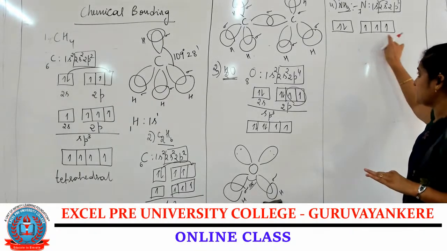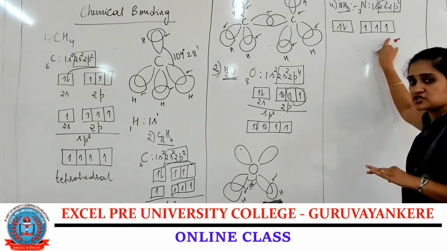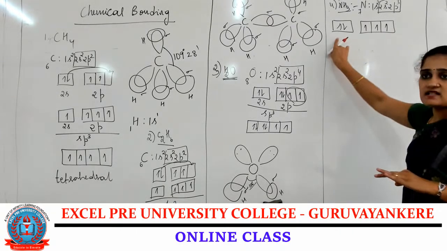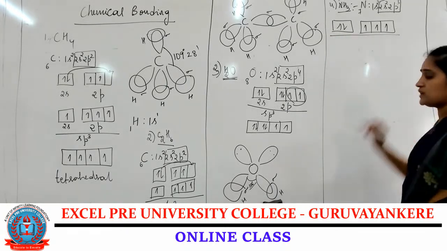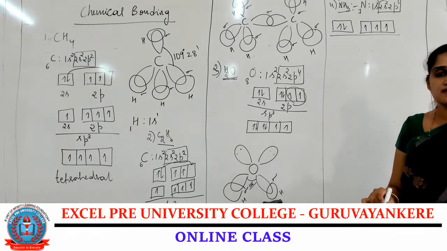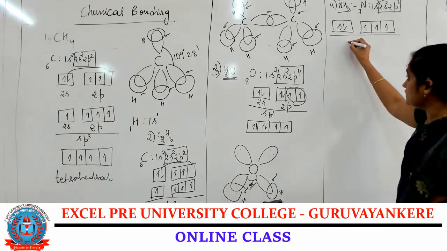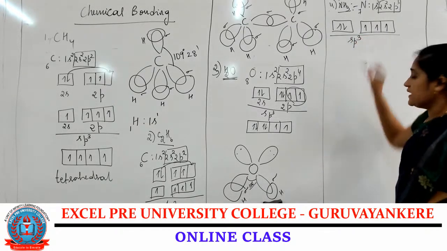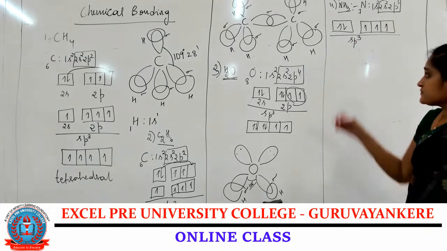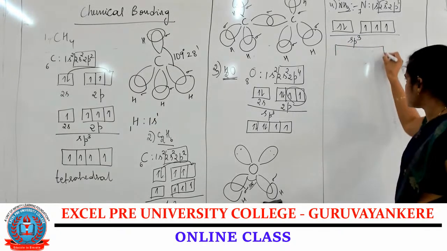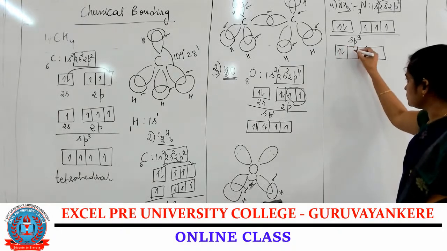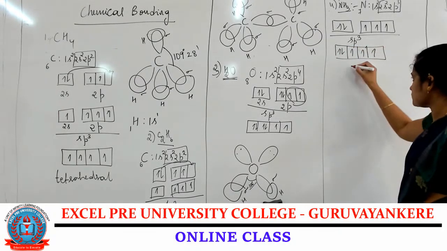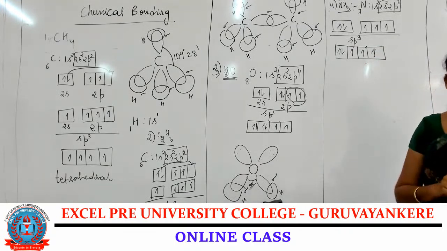Already 3 unpaired electrons are present in the valence shell, as well as a lone pair of electrons, isn't it? This lone pair and the unpaired electrons in the nitrogen undergo sp3 hybridization. So it is an sp3 hybridized orbital.